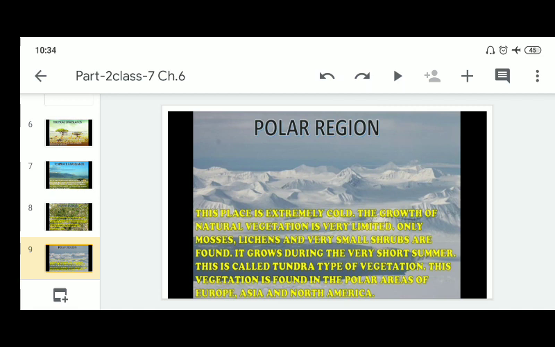Next is polar regions. Children, if you reach the polar region, you will find the place extremely cold. The growth of natural vegetation is very limited here. Only mosses, lichens, and very small shrubs are found here. It grows during the very short summer. This is called tundra type of vegetation.